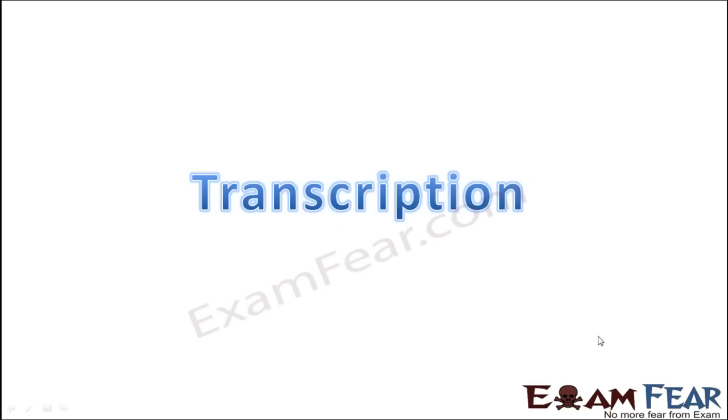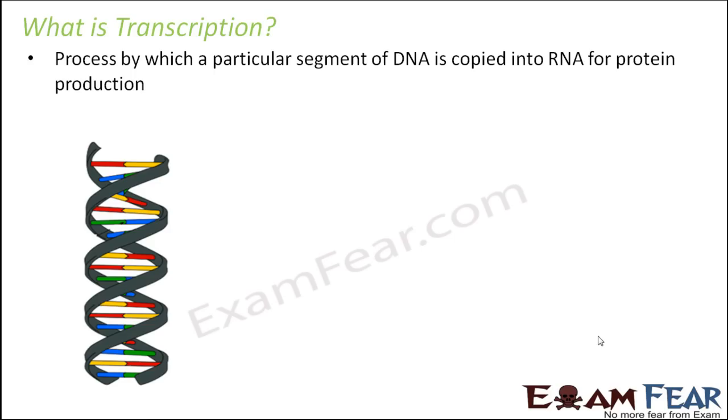So now we are going to talk about the next important process, that is transcription. Till now we saw how DNA creates a copy of itself. So now we have two copies of DNA. But DNA directly cannot synthesize proteins, but our aim is to synthesize proteins, because proteins directly impact the traits which are seen in an individual. So if DNA cannot directly synthesize proteins, what can be done? RNA needs to be synthesized from DNA. That is what we are going to look at in transcription, how do we get RNA out of DNA. So what is transcription?